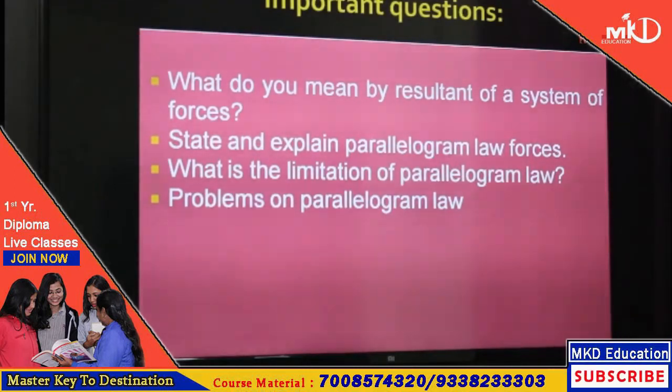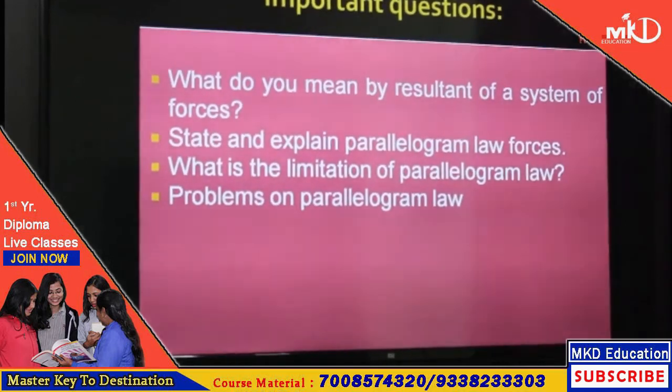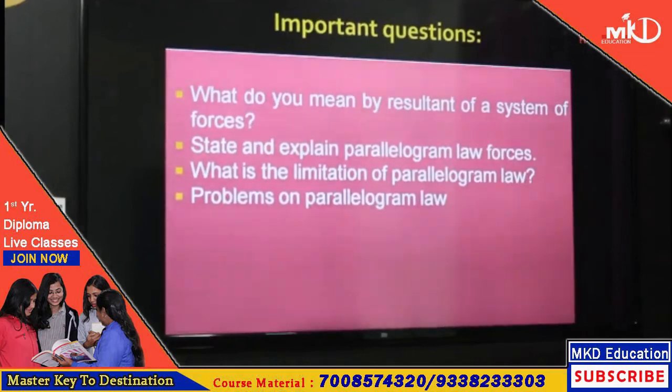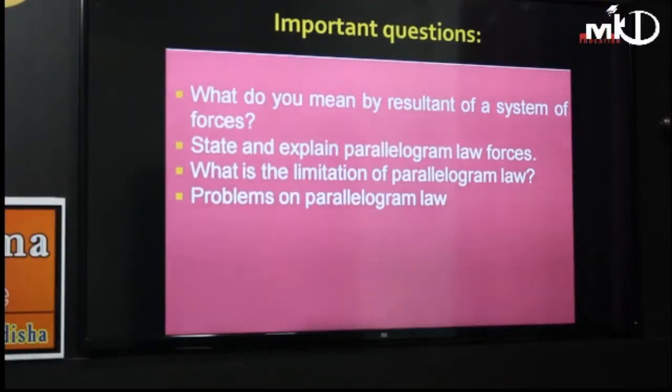First question is, what do you mean by resultant of a system of forces? Resultant is nothing but a single force which produces the same effect as produced by the other forces, as we have already discussed. Next one is, state and explain parallelogram law of forces. The statement is very important. And third one is, what is the limitation of parallelogram law?